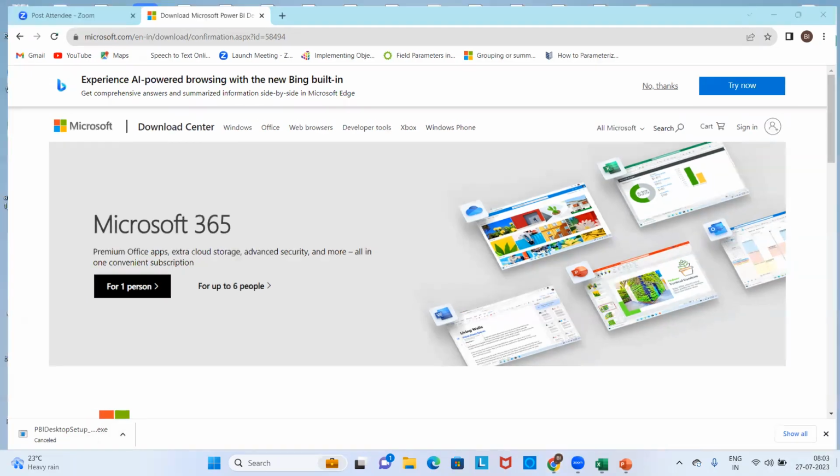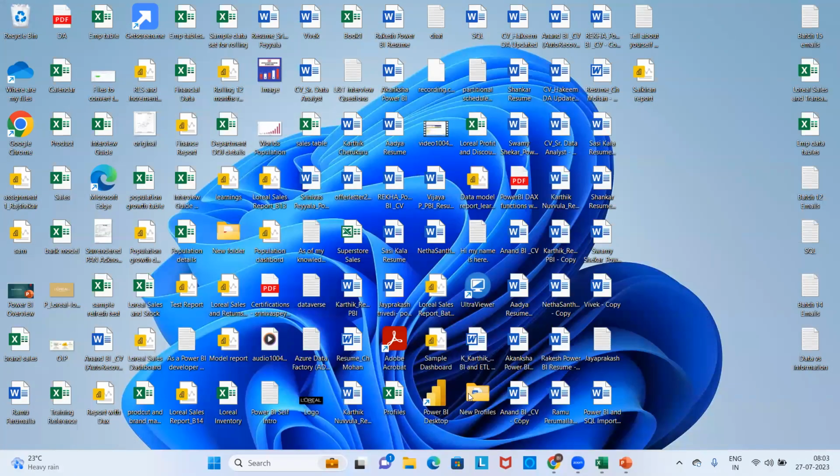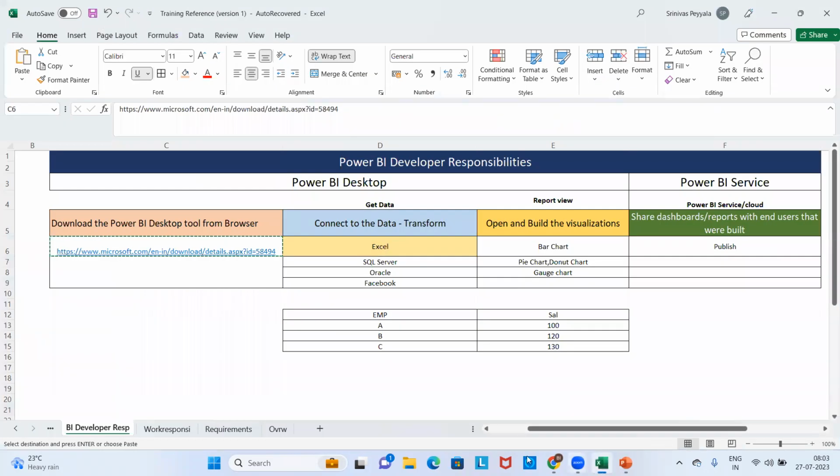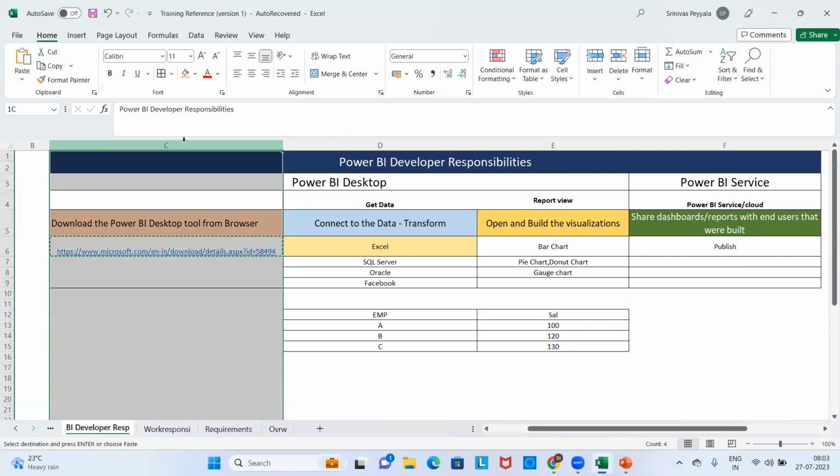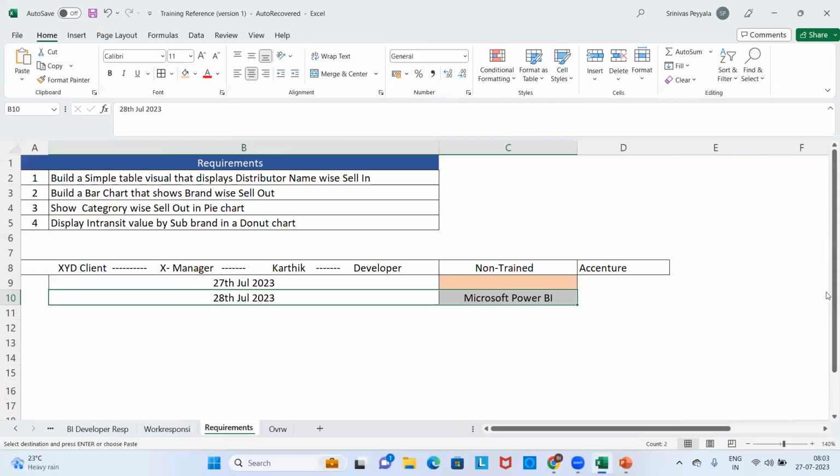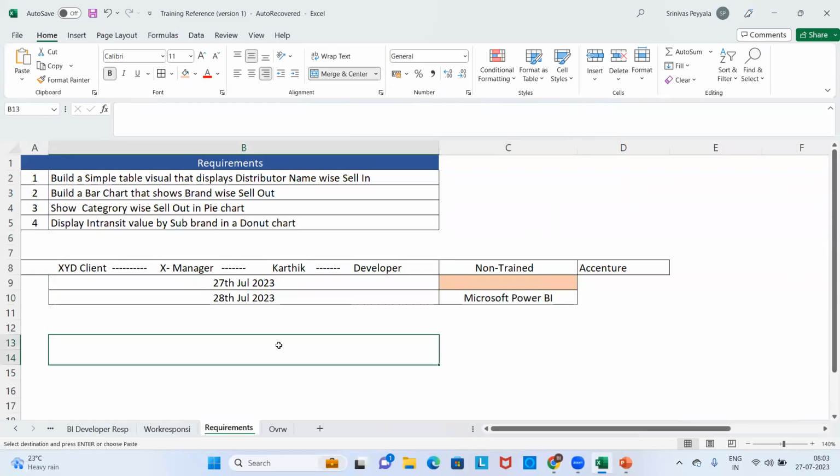After installing it, the UI will look like this. This is the Power BI Desktop tool, which I am highlighting, after you install it. So Karthik is able to download the tool, and the next requirement is what? Okay, he downloaded the tool. He needs to create these requirements.